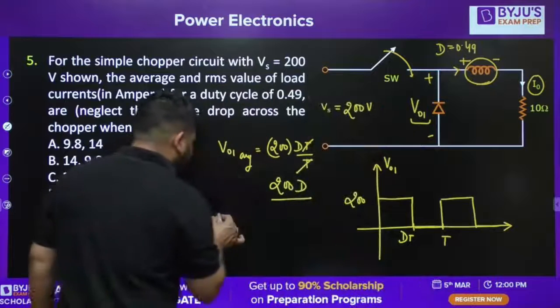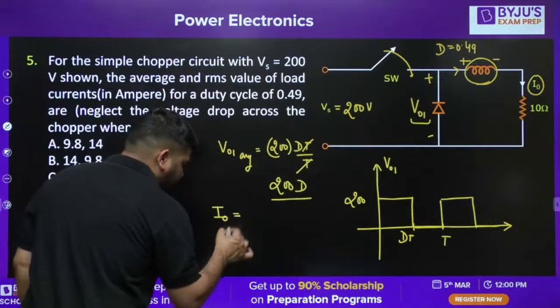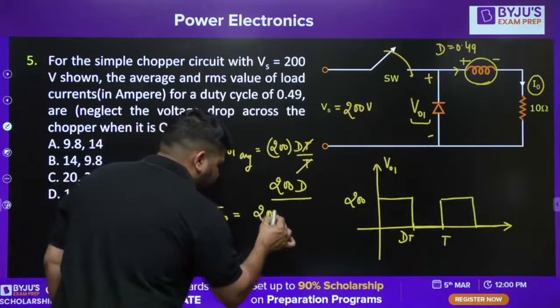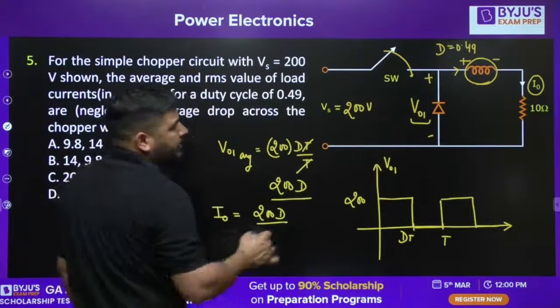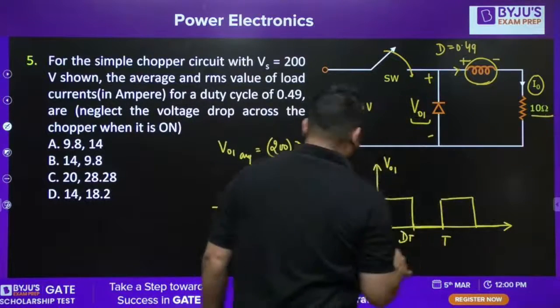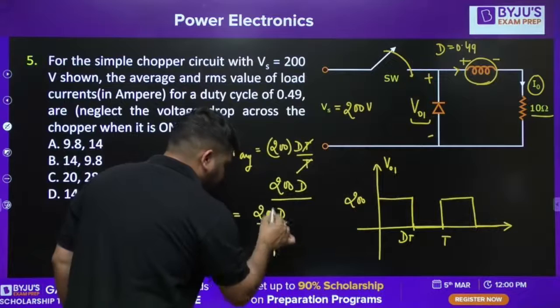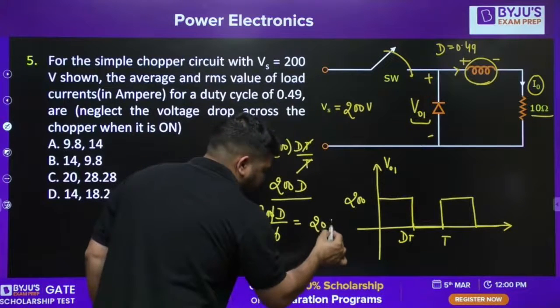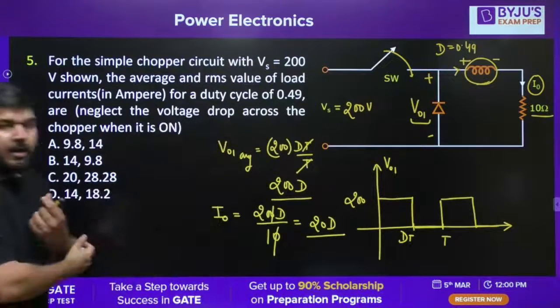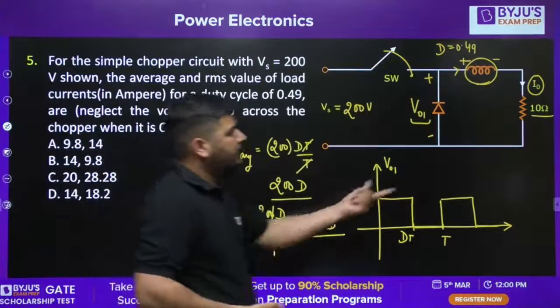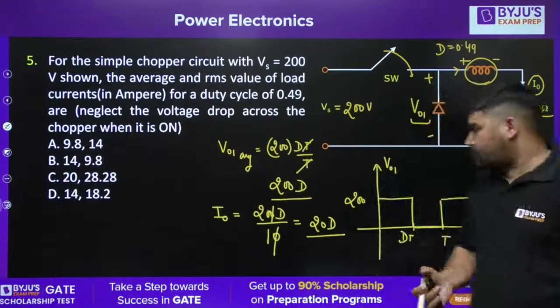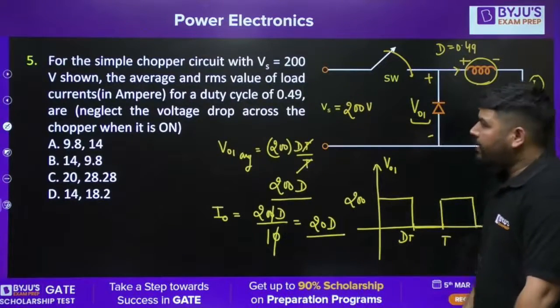So the average current will be 200 into d divided by the resistance value, that is 10 ohm. And this 0 I have cancelled, so it will become 20D. So the average current in this load is 20D. Now what is the duty ratio?